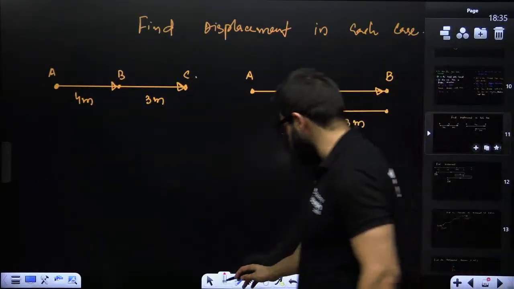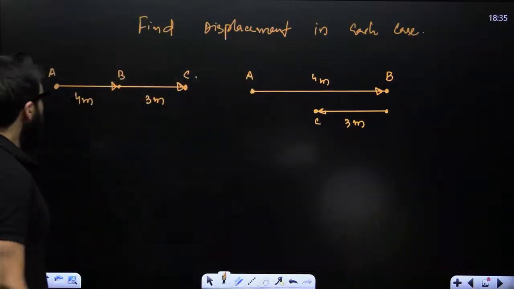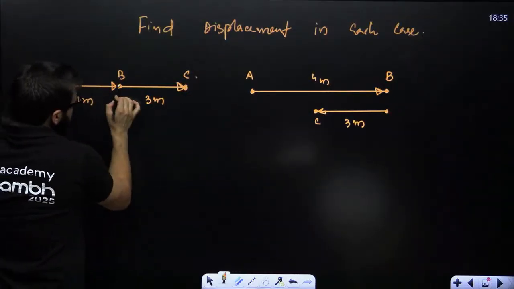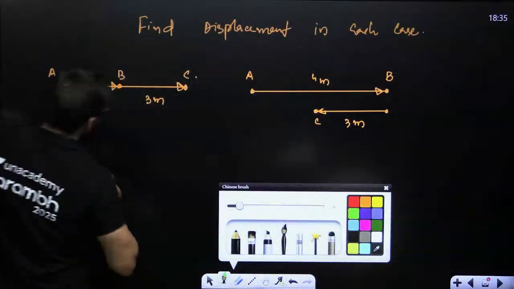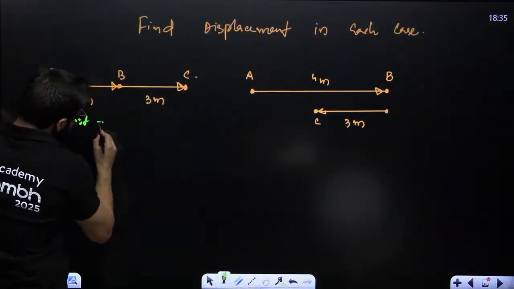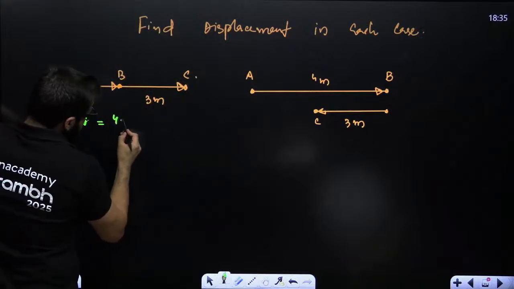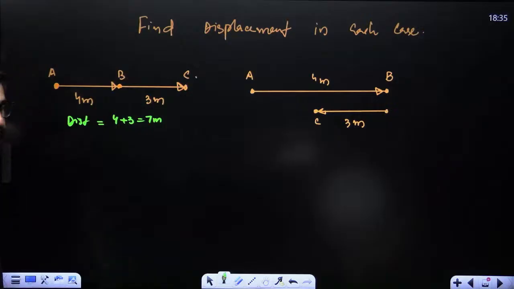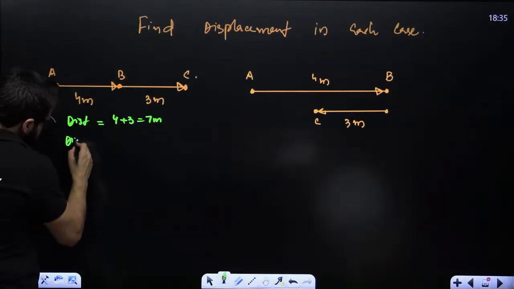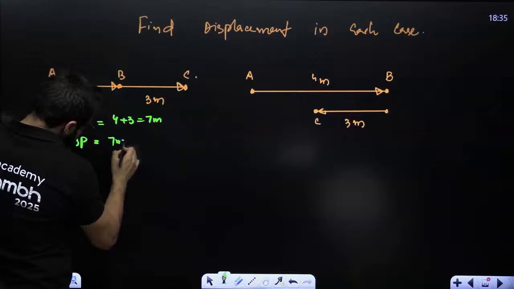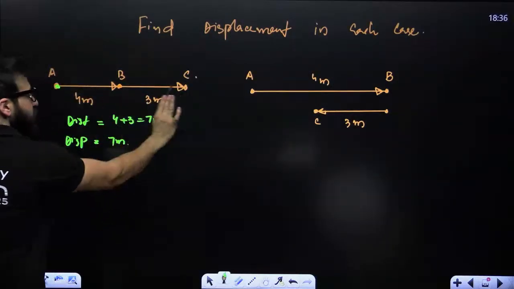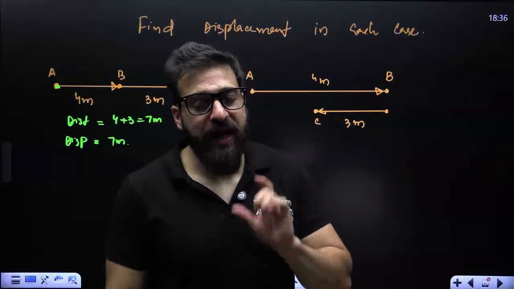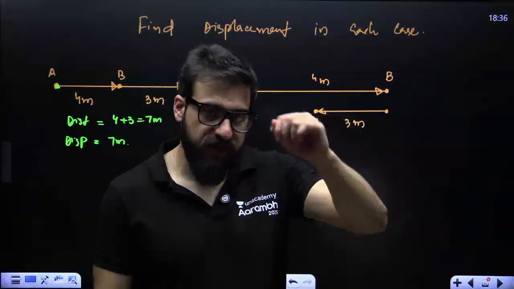Let's suppose, my dear friends, you are given a question over here. Find the displacement in each case. Let's suppose you are moving from A to B, from B to C. In this case, if I ask what is the distance covered, you say simply distance is 4 plus 3. That will be 7 meters. If I ask what is the displacement, displacement is also 7 meters, because from A to C, if you join, it will come out to be 7. So if the body is moving along a straight line, whatever is the value of displacement, the same will be the value of distance.